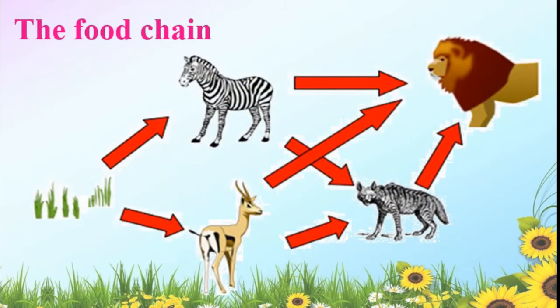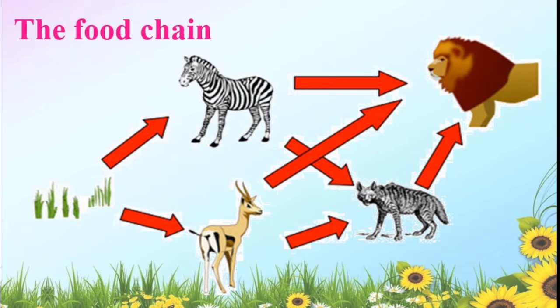Yes, students, in nature there are three types of animals. Number one, herbivorous animals. Herbivorous animals are those who feed on plants and grass. Okay? And another one is carnivorous animals. They feed on the meat of the other animals, means they eat other small animals. And omnivorous animals means they feed on both. Means they eat plants also and they eat meat also.